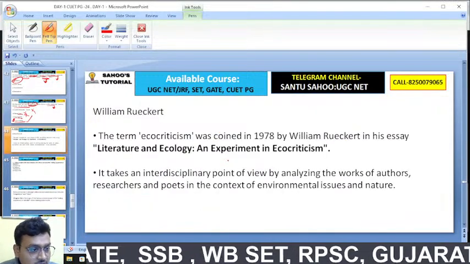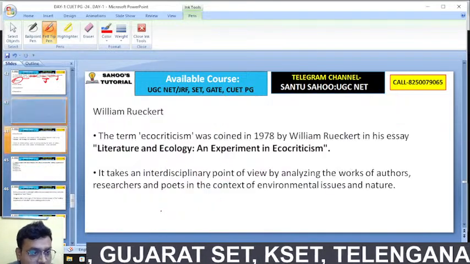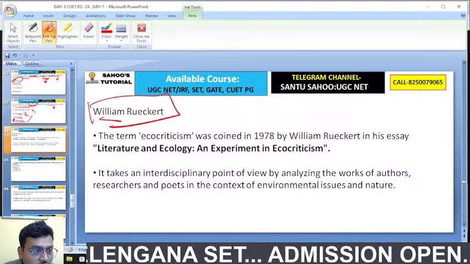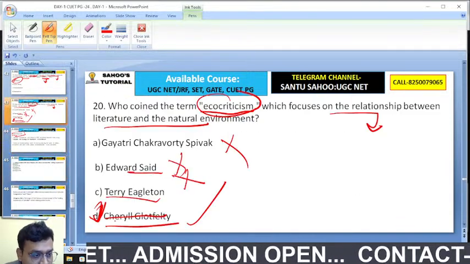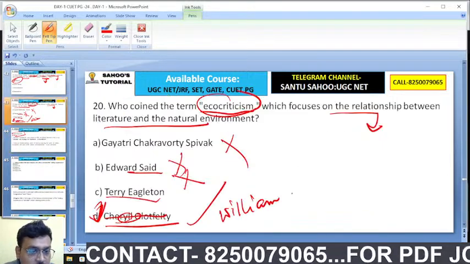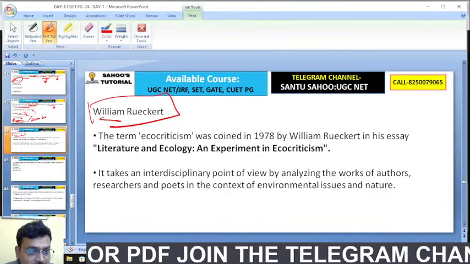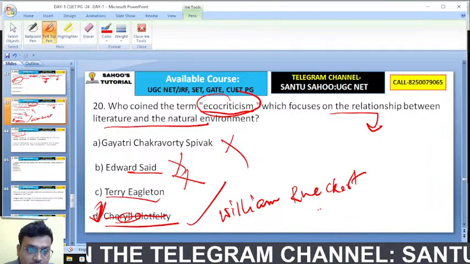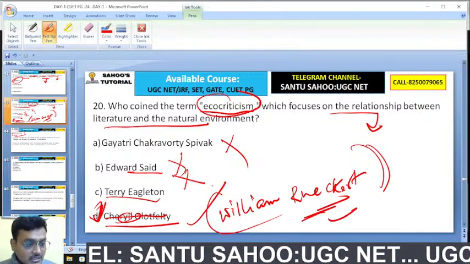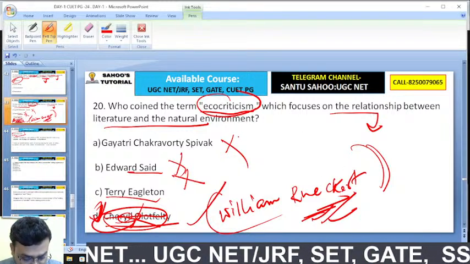Here it's not given, na? Okay, sorry, the option is not given here actually. It should be William Rueckert. It is not Cheryl Glotfelty, it's William Rueckert actually. I'm making some silly mistakes here. So it's actually William Rueckert who is the right answer for coining the term eco-criticism.